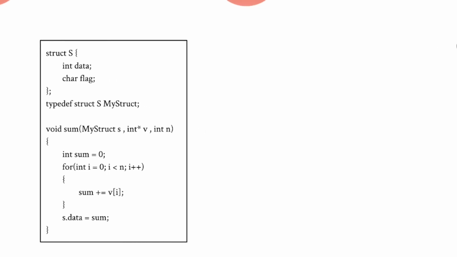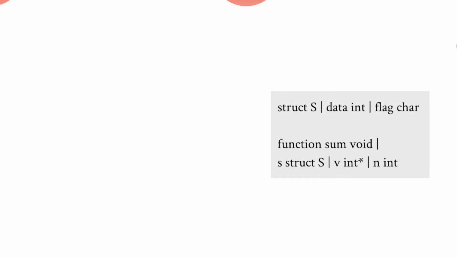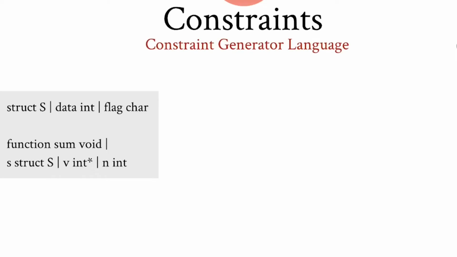The function signature and the struct members are extracted from each program and written in what we call a descriptor file. The information in the descriptor is used to generate constraints over the inputs. We write constraints with the constraint generator language. Constraints can be set over the value and the length of the inputs using different operators.